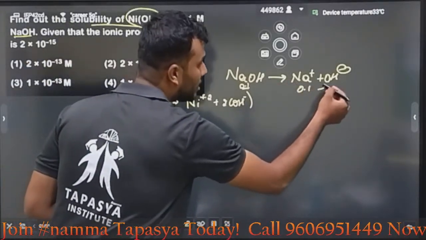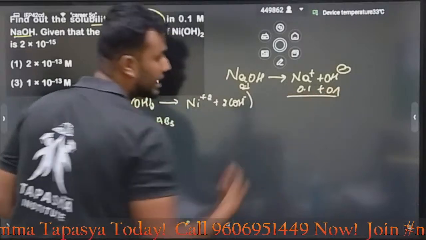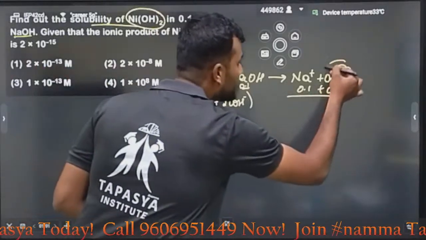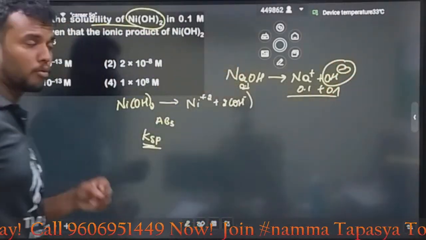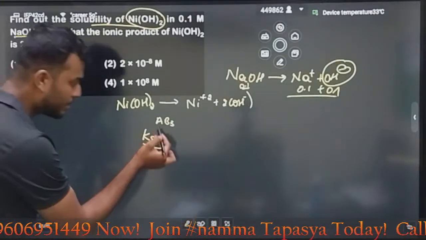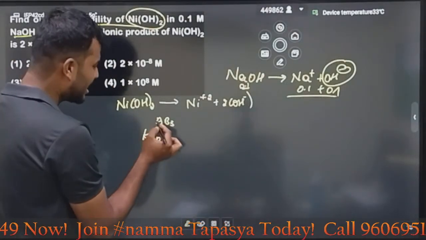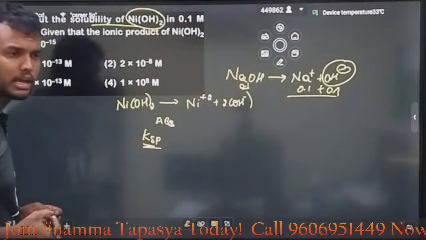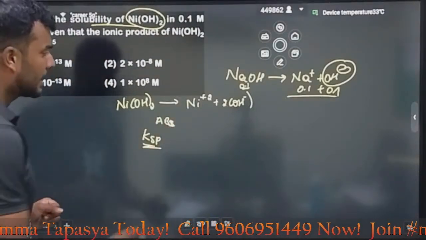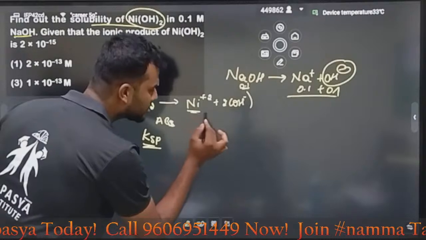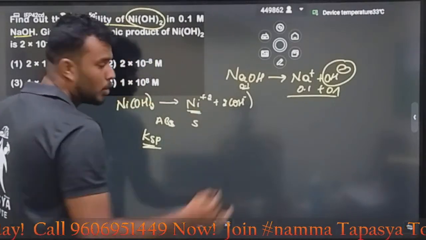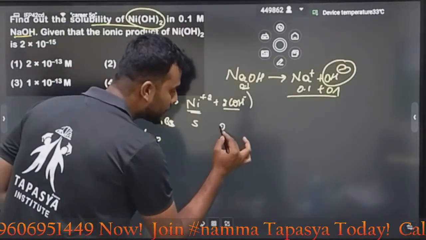Na plus 0.1, OH minus 0.1. Correct now? What is the relation? AB3, no, sorry, AB2, guys. AB2, not AB3, sir. AB2. Here, we know Ni2 plus is S, 2OH minus is 2S.